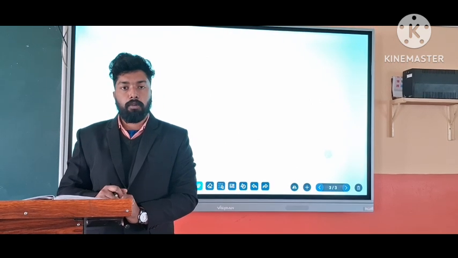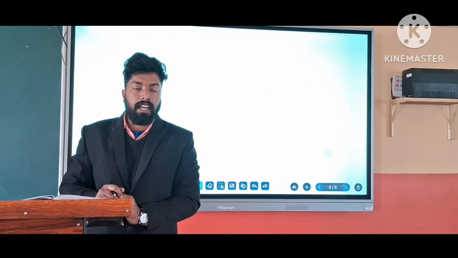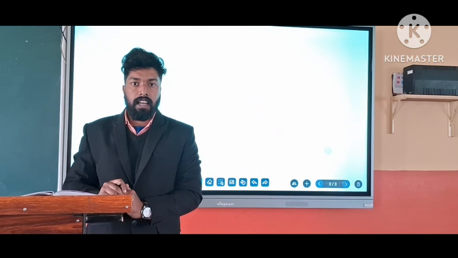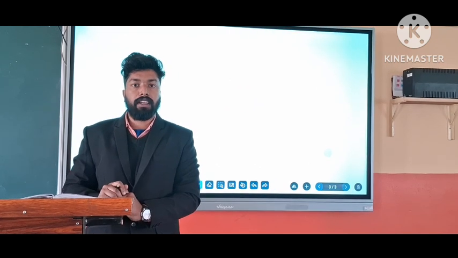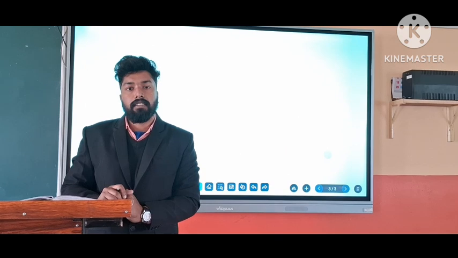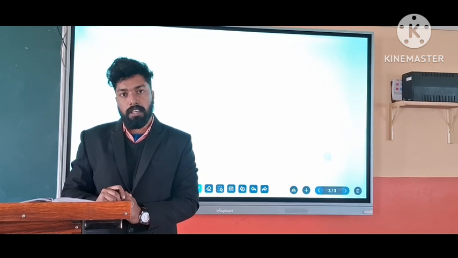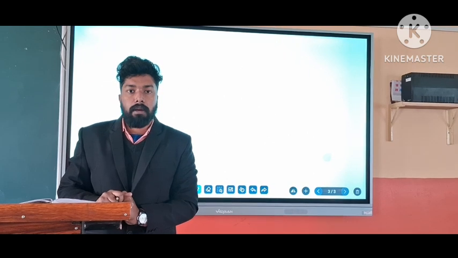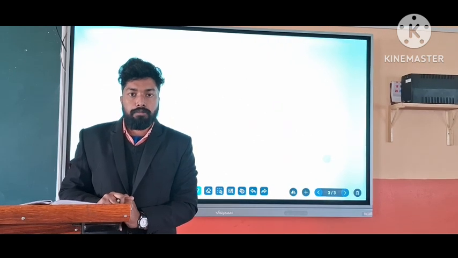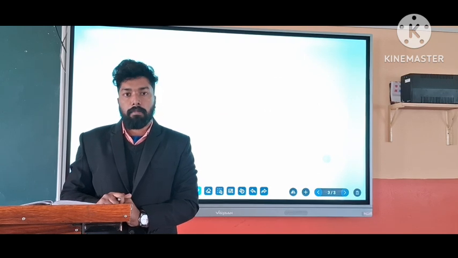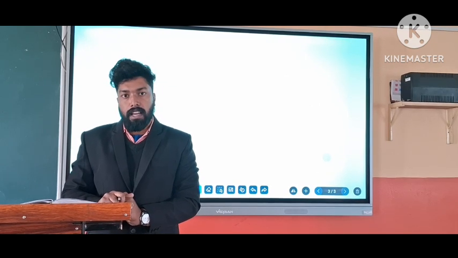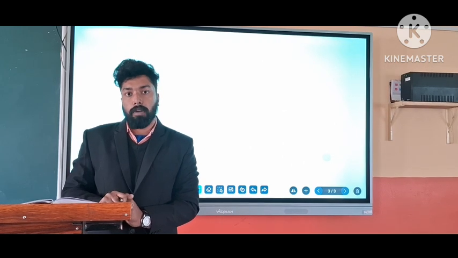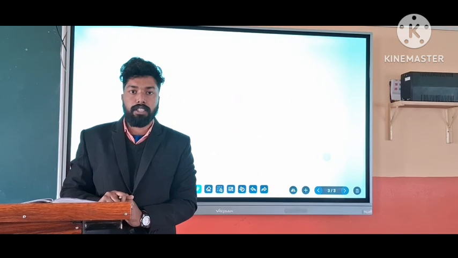After that, we discussed the median. In the median there are two cases: when the number of observations is even and when it is odd. When n is odd, we find the median by taking the (n plus 1) by 2th observation. When n is even, we find the median by taking 1 by 2 of the n by 2th observation plus the (n by 2 plus 1)th observation. And for the median, we construct a new table, the cumulative frequency table.